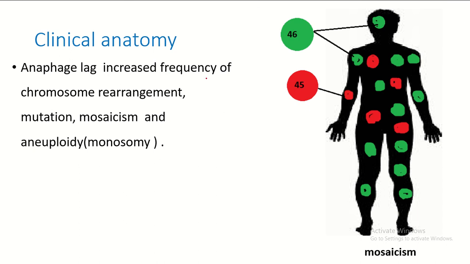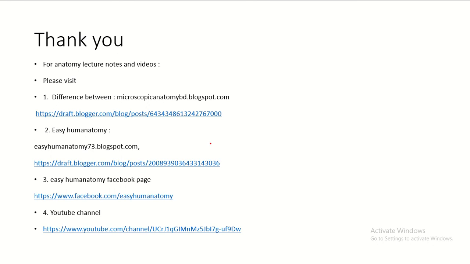Anaphase lag increases the frequency of chromosomal rearrangement, mutation, mosaicism, and aneuploidy. This is mosaicism. See, some cells contain 46 chromosomes, normal cells, and some cells lack one chromosome, 45. This is known as mosaicism. So this is all about anaphase lag.